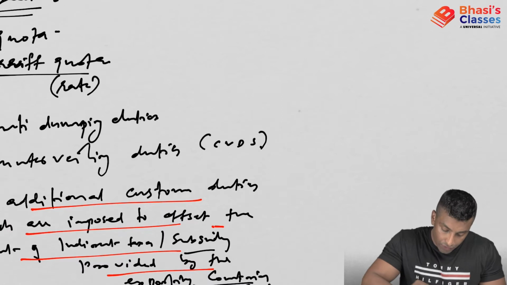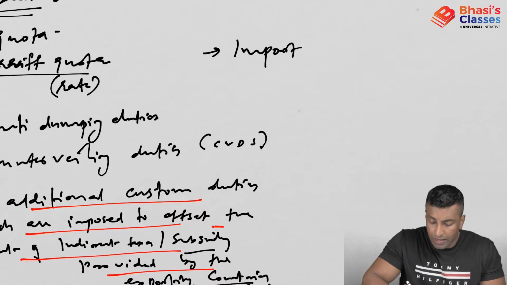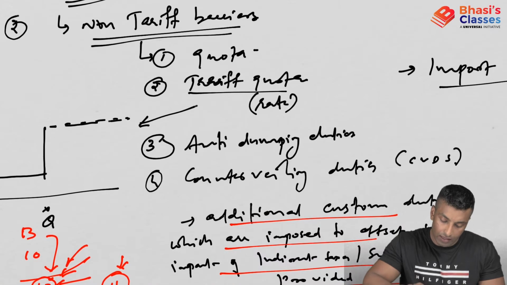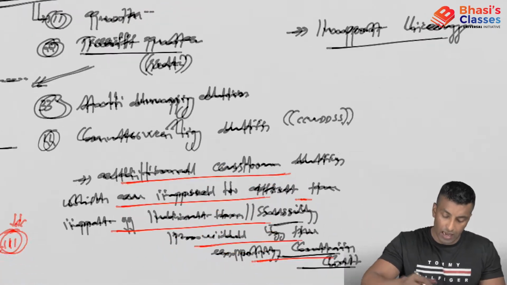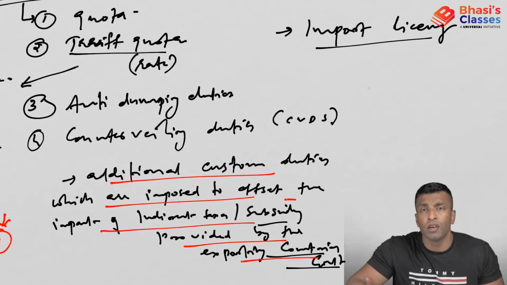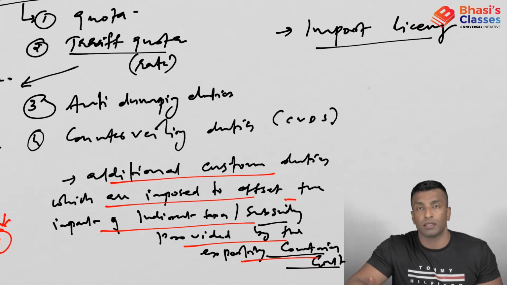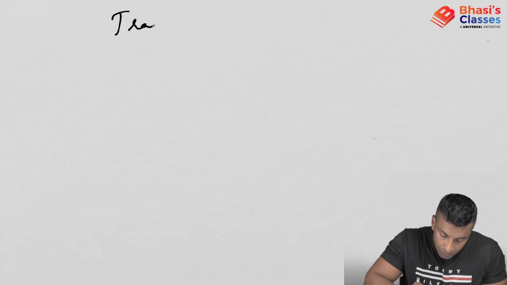Okay, next, so we have discussed 4 different types of non-tariff barriers. Now one more will be there, import licensing. Actually, everything other than the tariff barriers, everything other than the customs duty, is classified under non-tariff barriers, and there can be many other non-tariff barriers also. We will be discussing in detail when we discuss WTO in the next module. Okay, now let's move on to trade policy reforms.